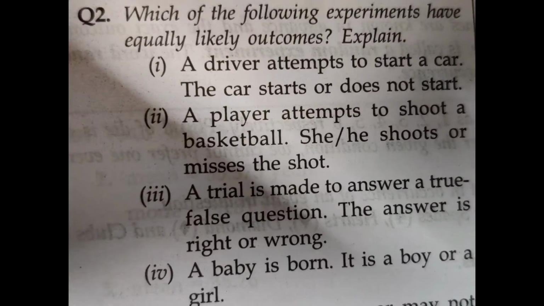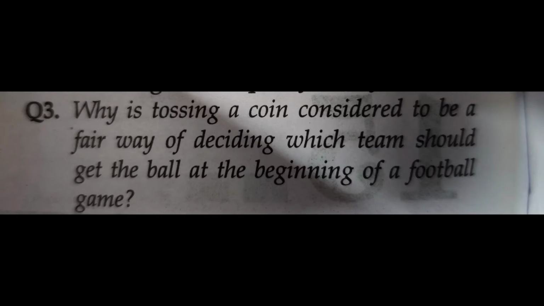Fourth one, a baby is born. It is a boy or a girl. In advance, it is known that the newly born baby has to be either a boy or a girl. So the probability of a boy is 1 by 2, and the probability of a girl is also 1 by 2. And therefore, the outcomes, either a boy or a girl, are equally likely outcomes.